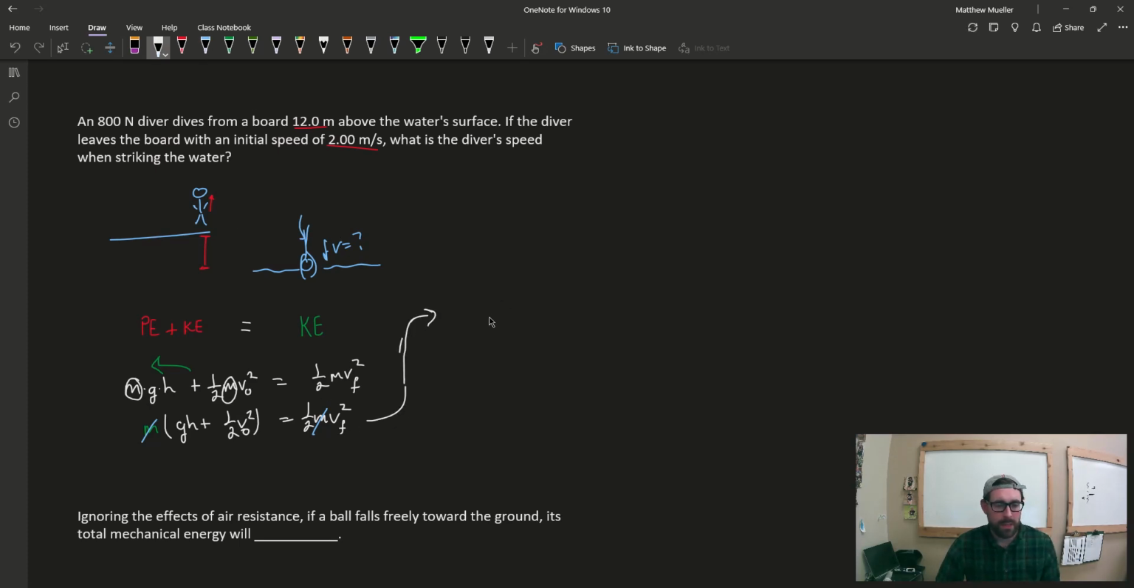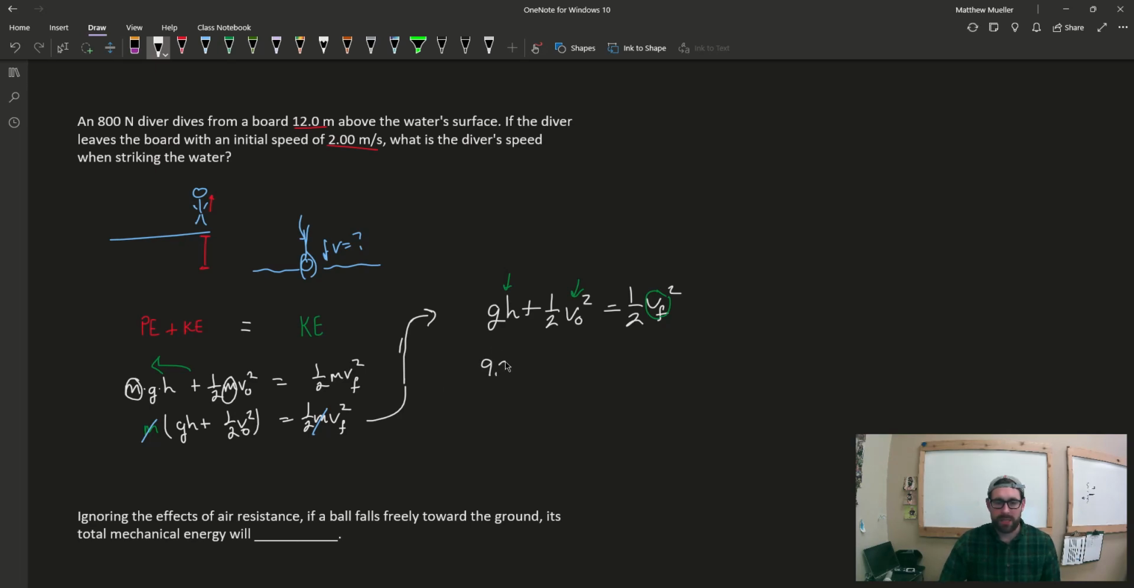There we go. And so we have gh plus 1/2 v naught squared is equal to 1/2 vf squared. Now it's just a matter of plugging values in and going. We know the height of the board, that's going to be our 12 meters. We know the velocity here, and we're looking for this final velocity as we strike the water. So we can plug in those numbers and get a value on the left-hand side, multiply by 2 and square root it and get a number that we like. So we'll go ahead and continue on there.